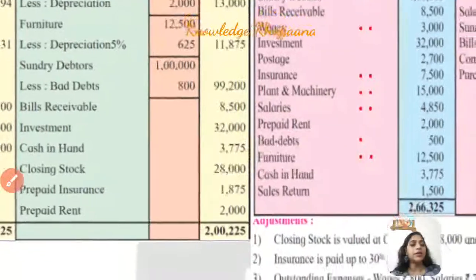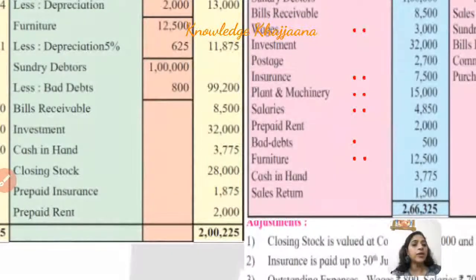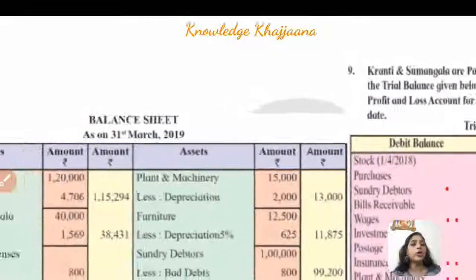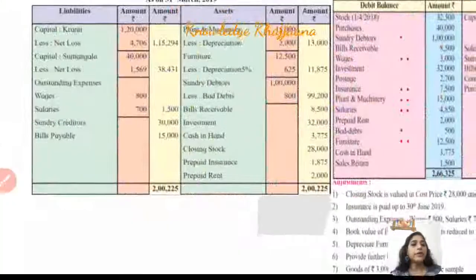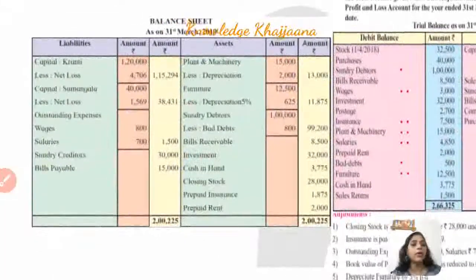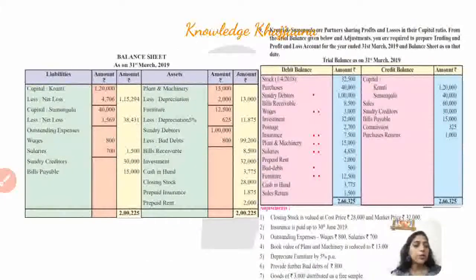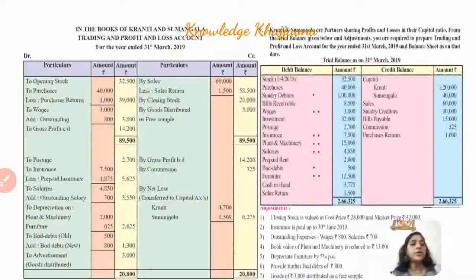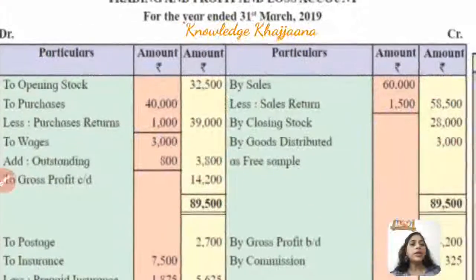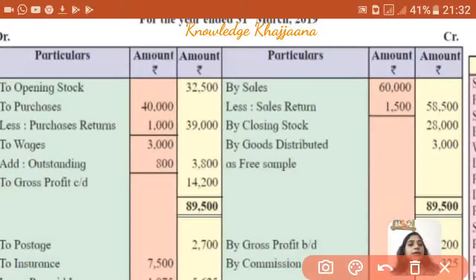It is sales return. Sales return amounting to rupees 1,500. They should be deducted from the sales. So where should it be recorded? It should be recorded on the trading account credit side, where the sales are recorded, and we have to deduct that amount. Till now we haven't come across the amount of sales, but we still record it as less sales return in the trading account credit side, rupees 1,500. Meanwhile we can write it on the second line, after leaving one line for